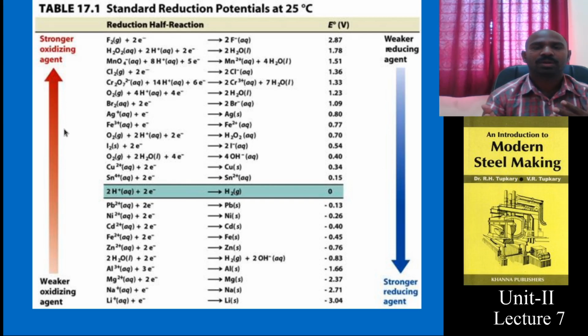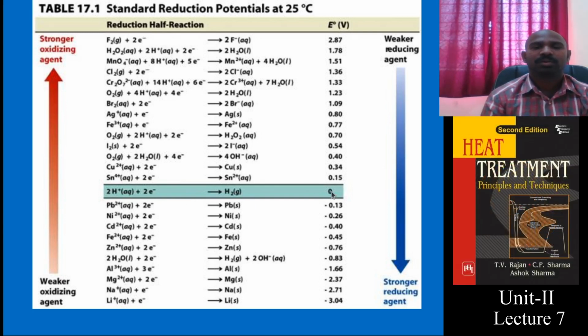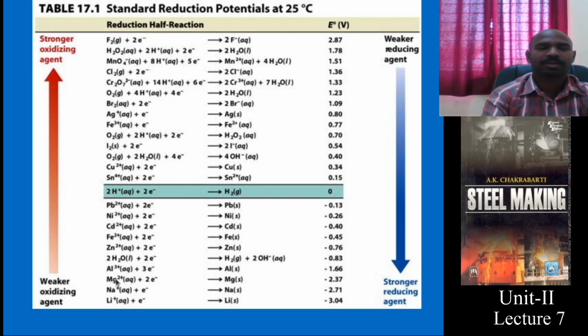In the case of steel making, one needs to remember about oxygen. In this situation, hydrogen at room temperature is assumed as a 0 electropotential value, and above this you will see FeO is a strong oxidizing agent, below this FeO is a weaker oxidizing agent.